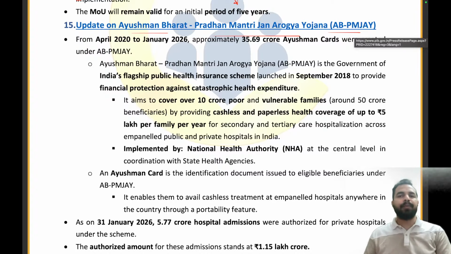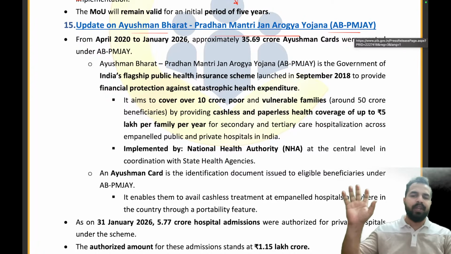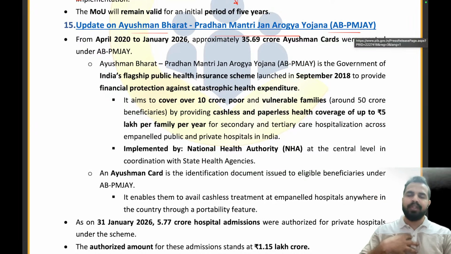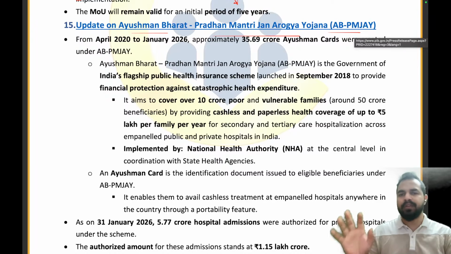So considering this and considering proper accessibility to healthcare services, the Government of India came up with this brilliant idea of the Jan Arogya Yojana, in which the government said, don't worry, my dear family, I know that you cannot afford it, but I am still there to support you. And we are supporting you up to rupees 5 lakh per family per year. So 5 lakh rupees तक के treatments आप करा सकते हो in a year.